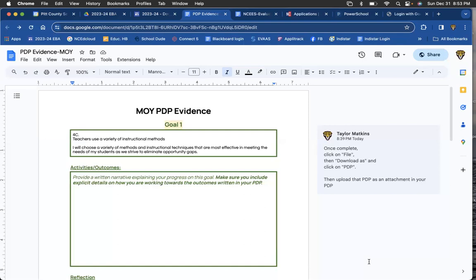I will say this with support staff, media center, counselors, ICs, remember your goals are a little bit different, but still very similar to this very first one up here. So just use the goal that you picked from the first one. Okay. All right. Thank you.